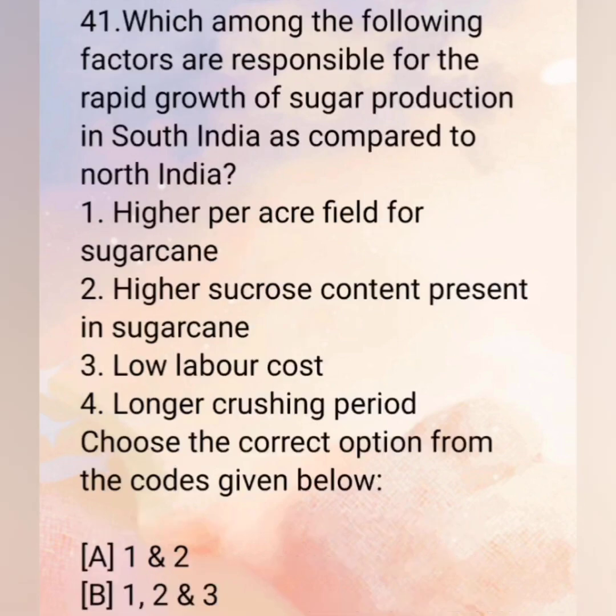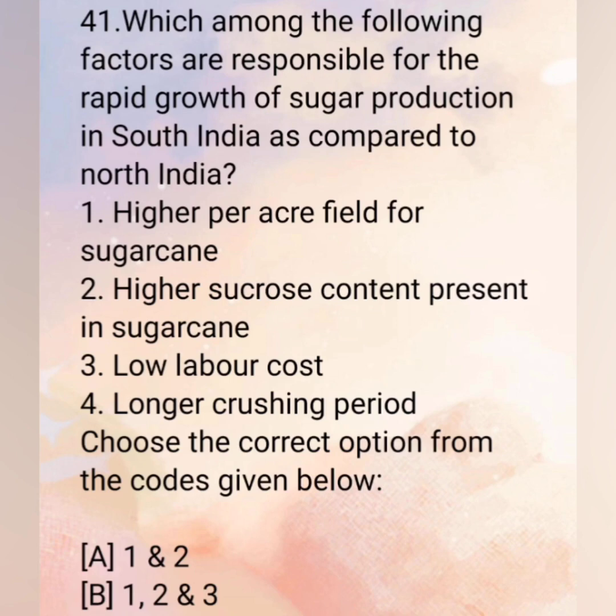Dahej. 41. Which among the following factors are responsible for the rapid growth of sugar production in South India as compared to North India? First, higher per acre yield for sugarcane. Second, higher sucrose content present in sugarcane. Third, low labor cost. Fourth, longer crushing period.